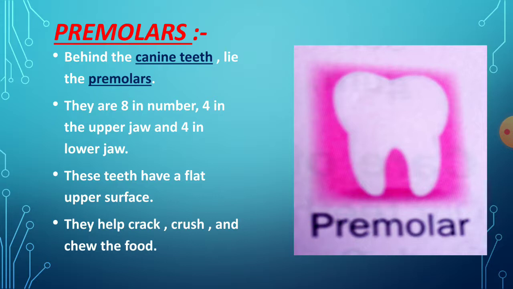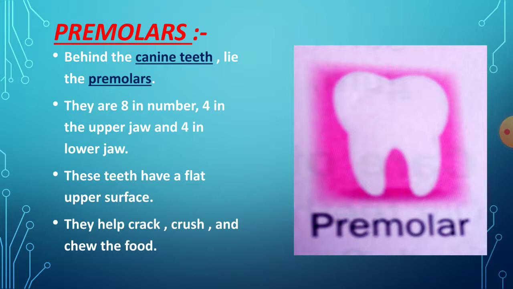Behind the canine teeth lie the premolars. So after the canine teeth, premolars are there. Just see this picture. This is the picture of our premolar teeth. If you touch the teeth, you will find these premolar teeth.